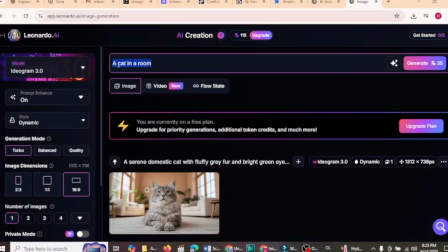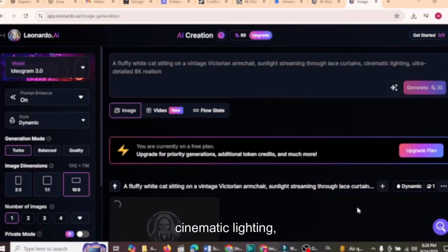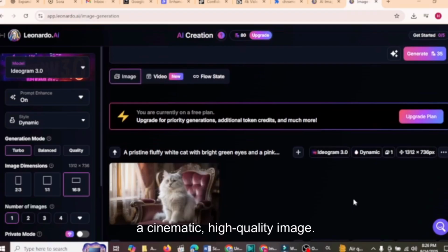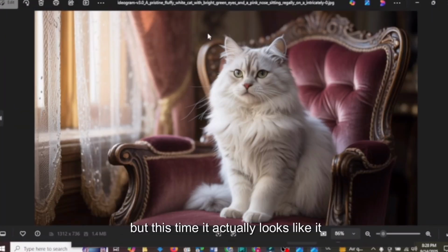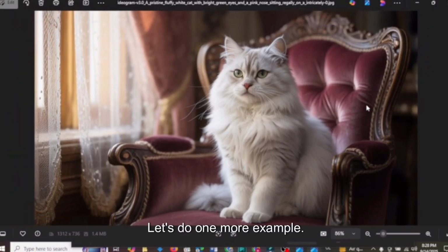I'll type "a fluffy white cat sitting on a vintage Victorian armchair, sunlight streaming through lace curtains, cinematic lighting, ultra-detailed 8K realism." Generate, and look at that. Now we get something completely different. A cinematic, high-quality image. Same subject, but this time it actually looks like it belongs on the cover of a magazine. Let's do one more example.